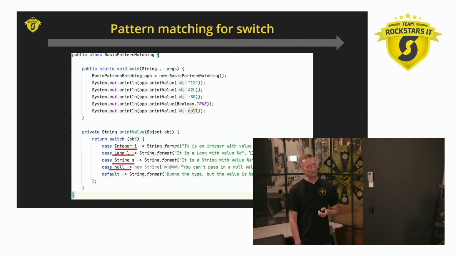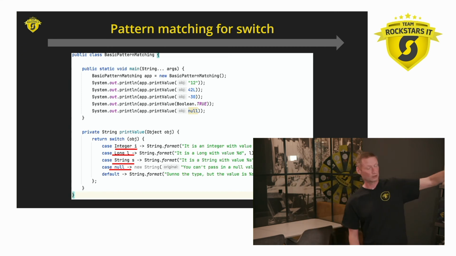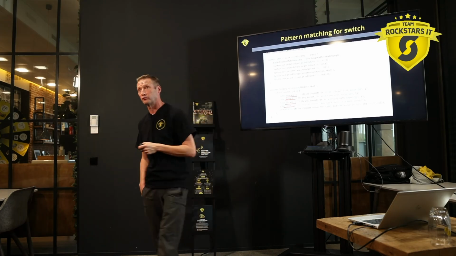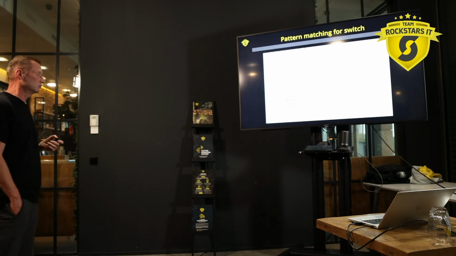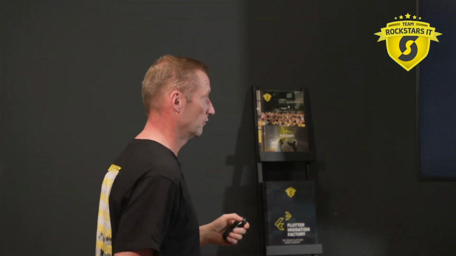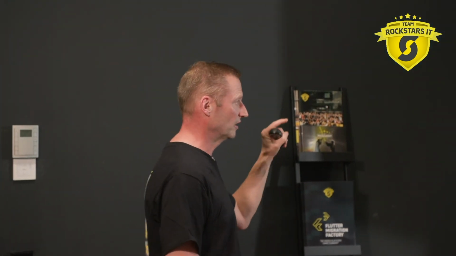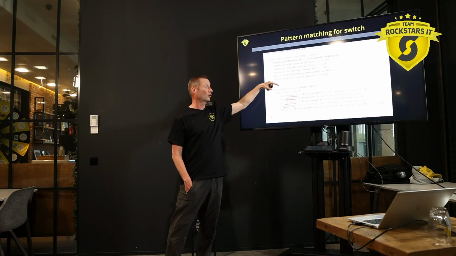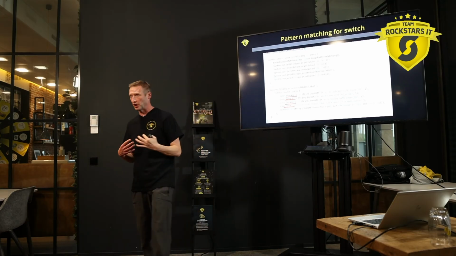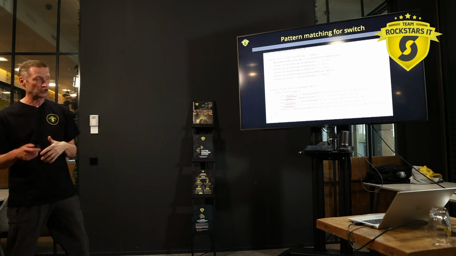Here you have an example, and this is the first regular pattern matching for switch, which looks very much like what we saw with instanceof, because it's basically the same. It asks, are you an integer, then do this. If you're a long, then do this. And remember, this is different from what we saw before. Before we were acting on the value which was in this object, and now we're really acting on the object itself.